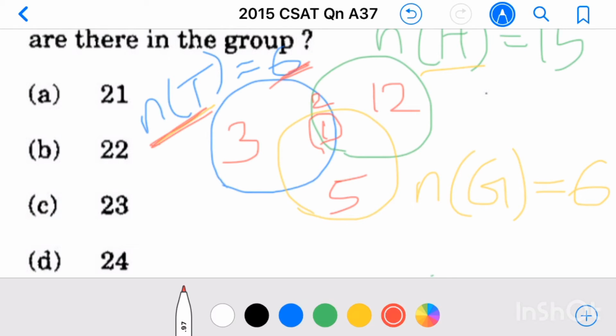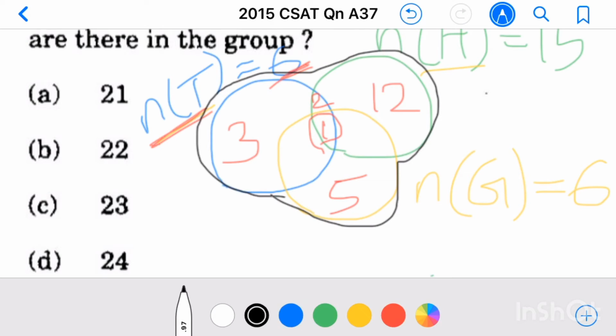Then the total number of people in this group equals this complete area. How many people are there in this complete area? All these values are independent. This 3 is the number of people who can speak only Tamil. 2 is the number of people who can speak only Tamil and Hindi. 12 is the number of people who can speak only Hindi. 5 is the number of people who can speak only Gujarati. And finally this 1 is the number of people who can speak all the 3 languages.